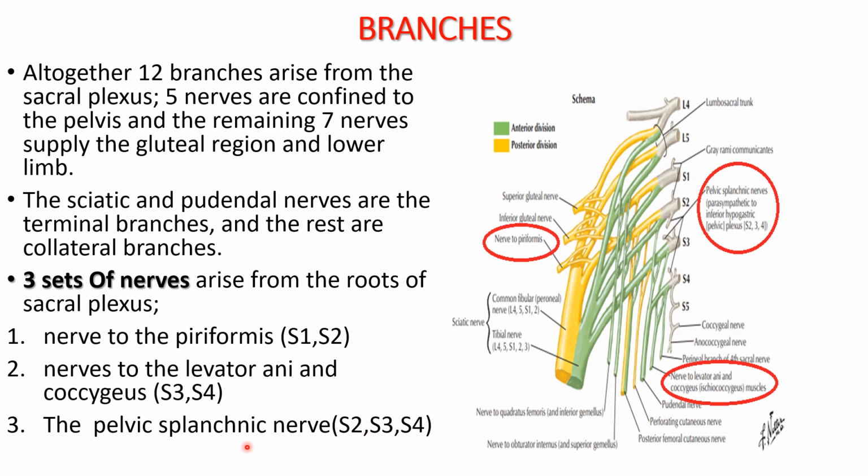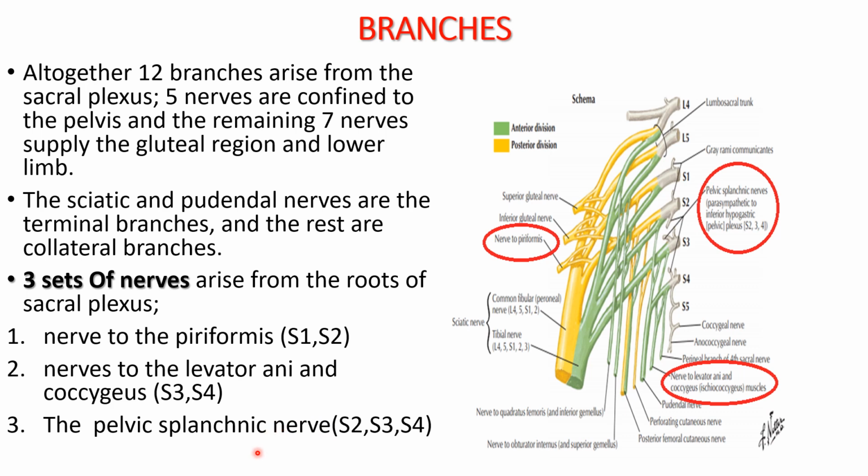These pelvic splanchnic nerves provide the sacral outflow of the parasympathetic system. That means they cause constriction of the sphincter vesicae, vesicae meaning bladder, and the sphincter ani externus muscle.